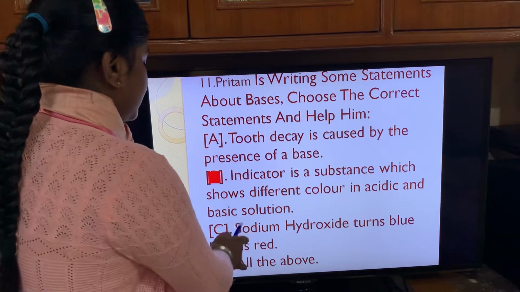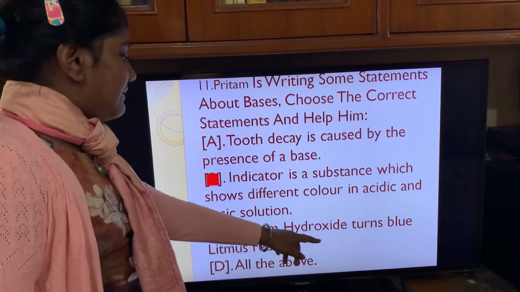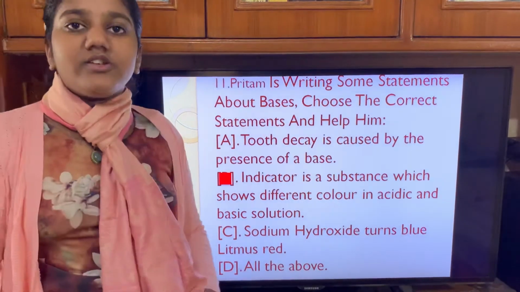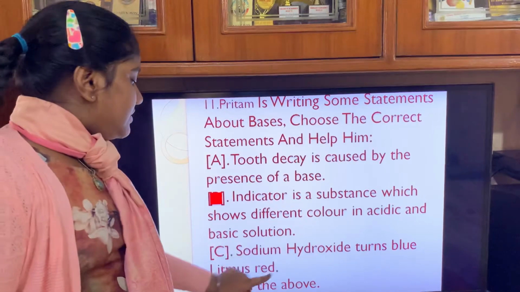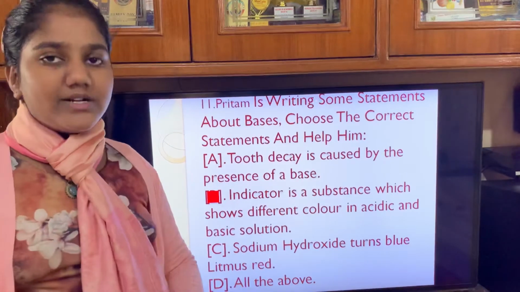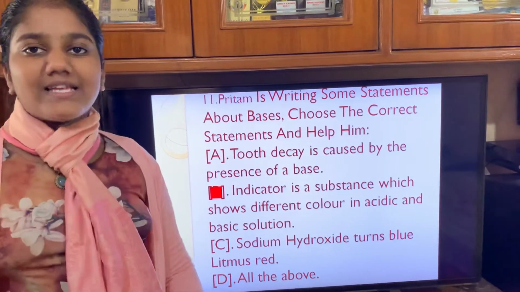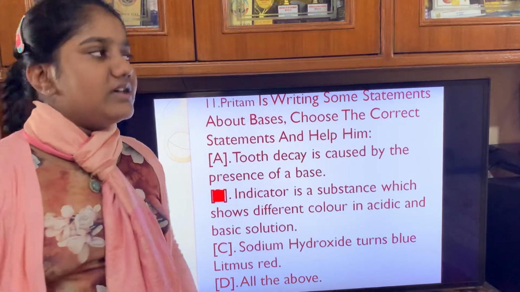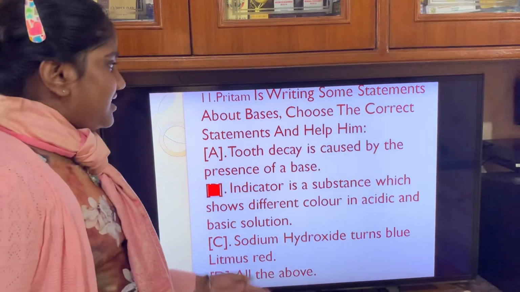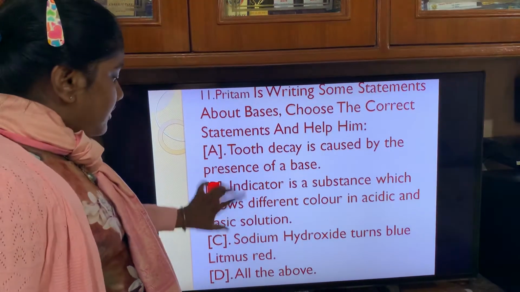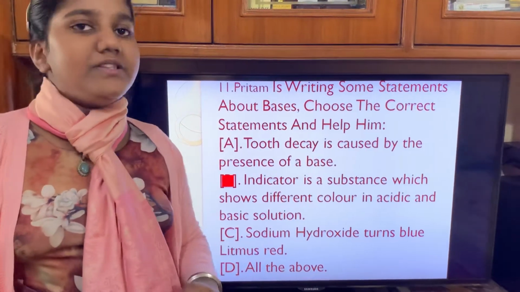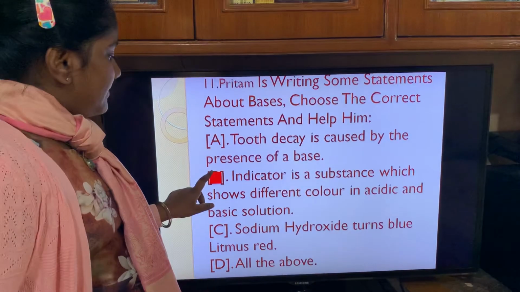Now, statement C, sodium hydroxide turns blue litmus red. This is also not correct, because red litmus paper turns blue when sodium hydroxide comes in contact with it, because sodium hydroxide is a base, not an acid. All of the above can't be the correct answer because these two are wrong statements. This is a correct statement, so all of the above can't be the answer. So option B is correct.